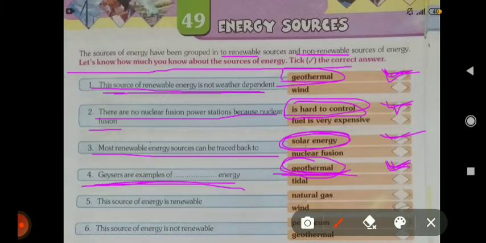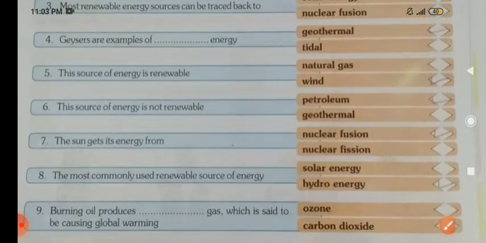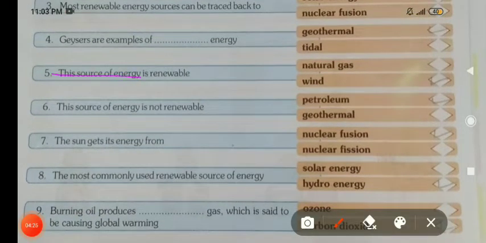Come to the fifth. This source of energy is renewable, and it is wind. You can tick wind here because wind is a renewable source of energy. It can be used again and again.